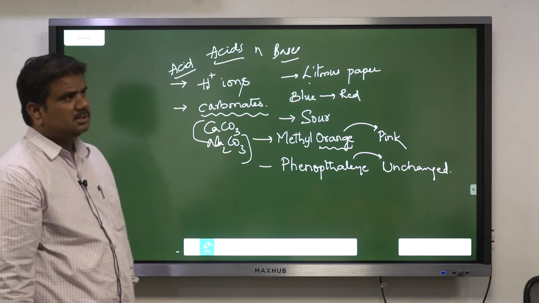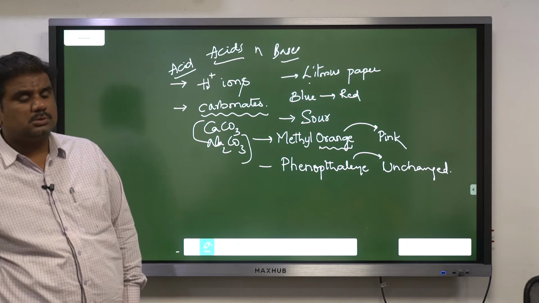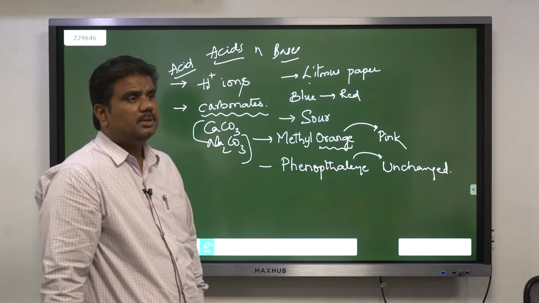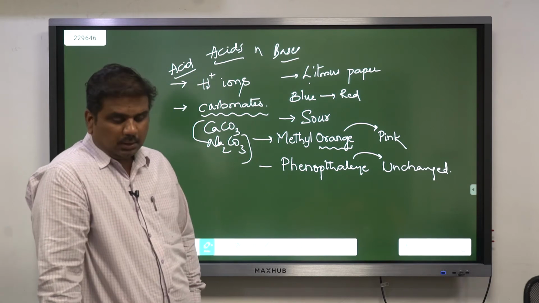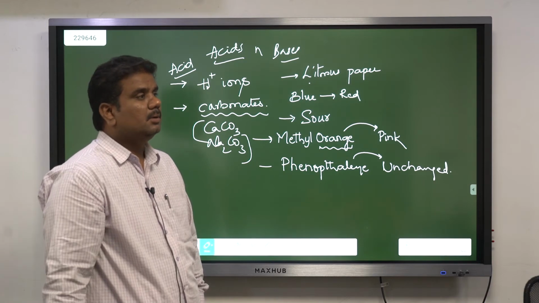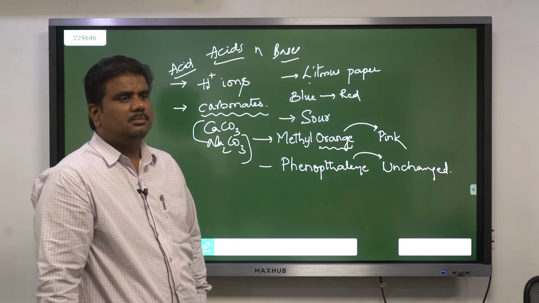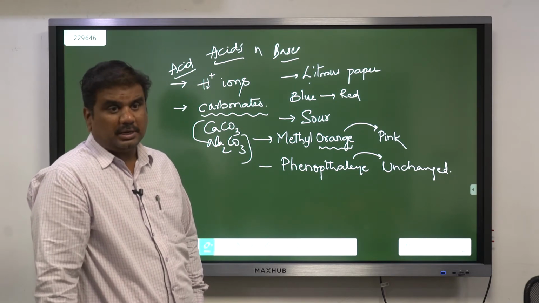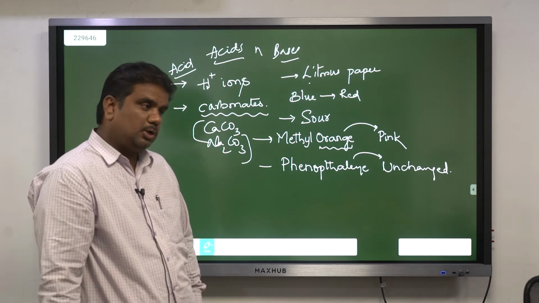Now, where we use these acids in our day-to-day life is what is more important to us. For example, take the case of batteries. Once upon a time, in batteries we used to have diluted sulfuric acid, and after that, distilled water.